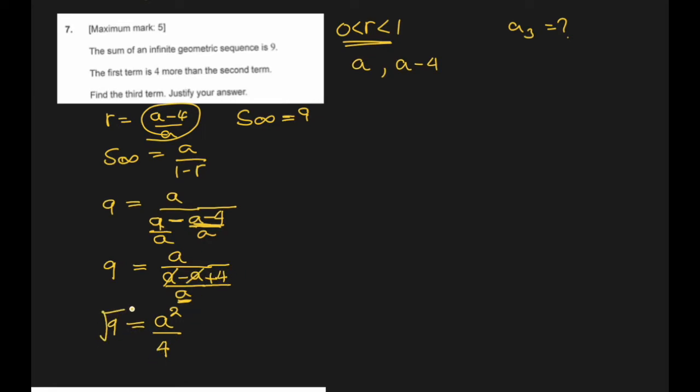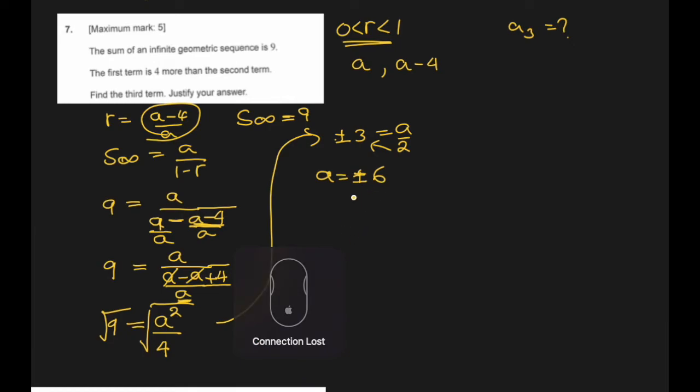We can square root both sides. So we'll get plus minus, square root of 9 is 3, equal to A over 2. So if we multiply here, A is plus or minus 6. Okay. Hopefully one of them will work, one of them will not. So let's find R in both cases.